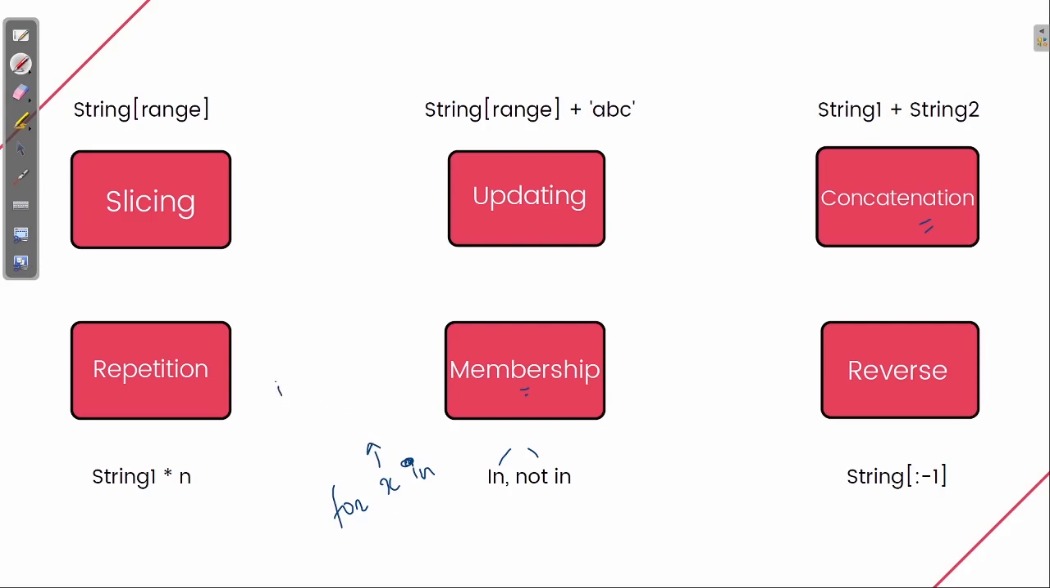But if I write if x in, and then define some list or a range, suppose 1 to 5, what will this return? It will return a true or false value. If the value of x is, suppose, 2, it will return true, because 2 is there in this range. So that's what the membership operator is.